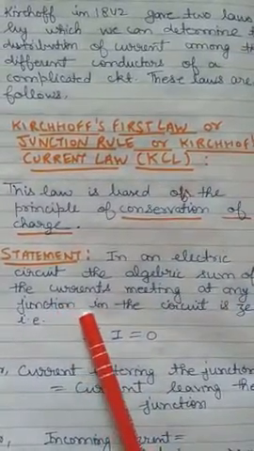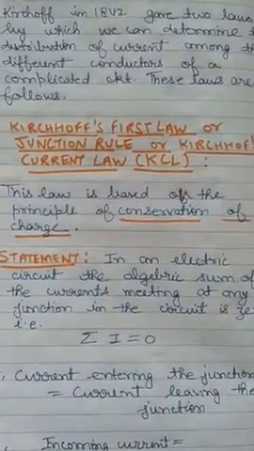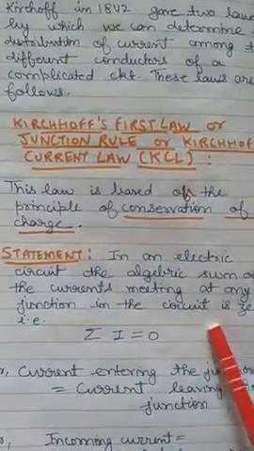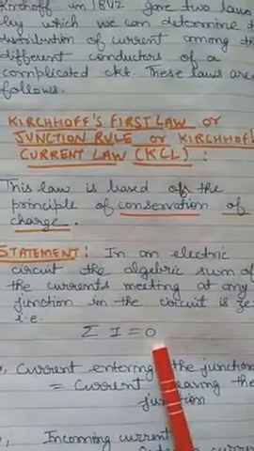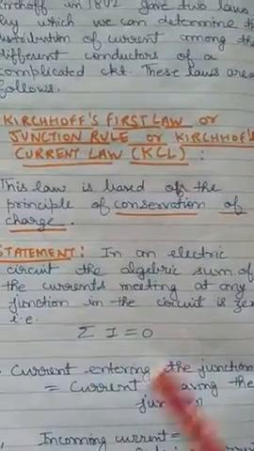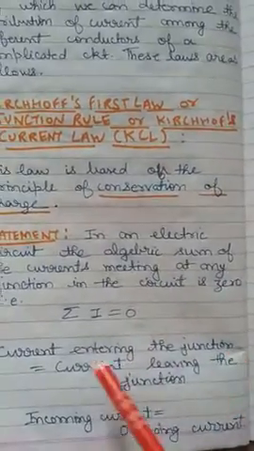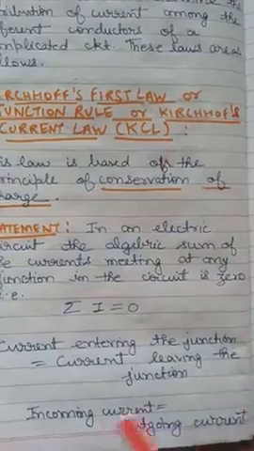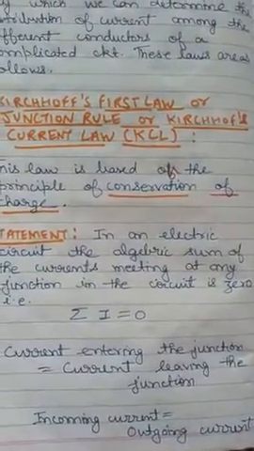All the currents meeting at any junction in the circuit sum to 0, that means summation of I equals 0. In other words, the current entering the junction will be equal to the current leaving the junction.